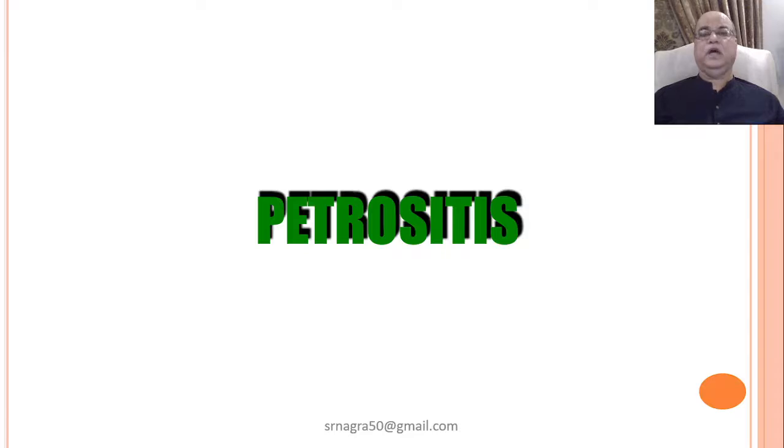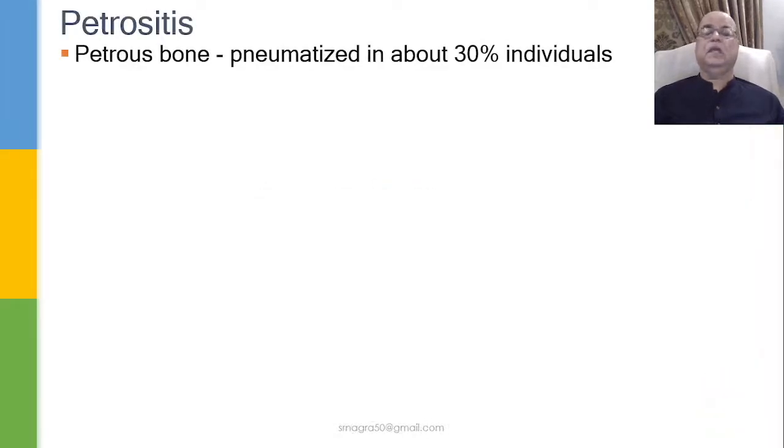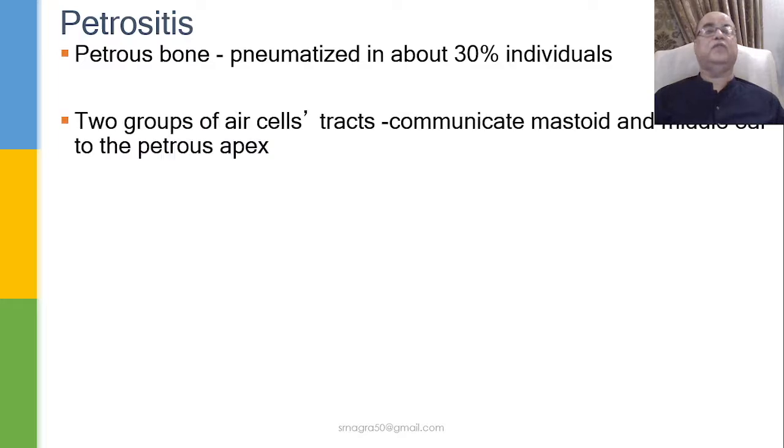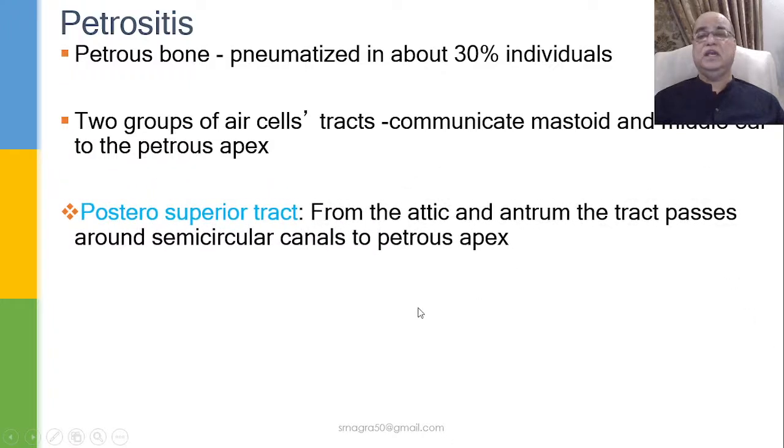So one of the extracranial complications is what we call Petrositis. As the name indicates, it is the infection of the air cells present in the petrous bone at its apex. The petrous bone is pneumatized in about 30% of individuals, and there are two groups of air cells which communicate with the mastoid air cell system.